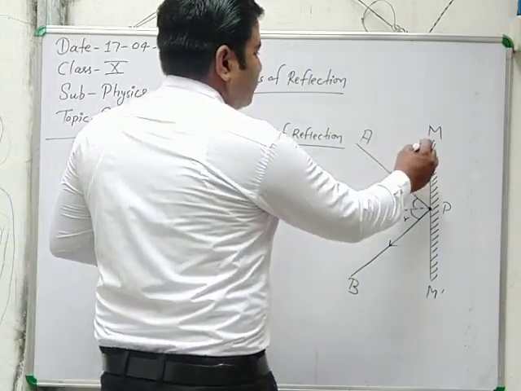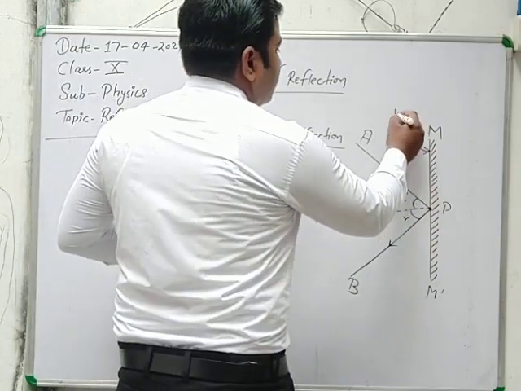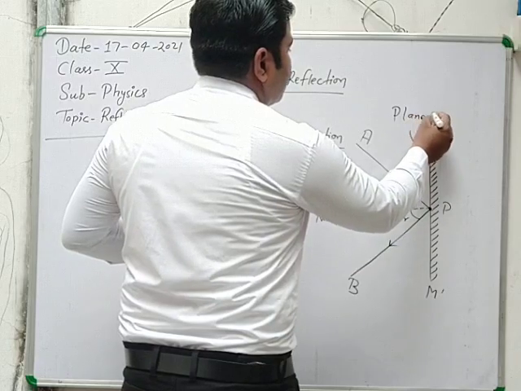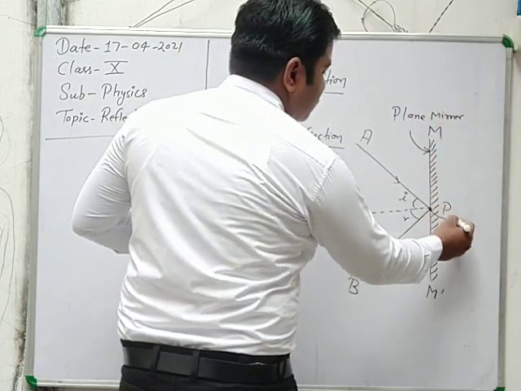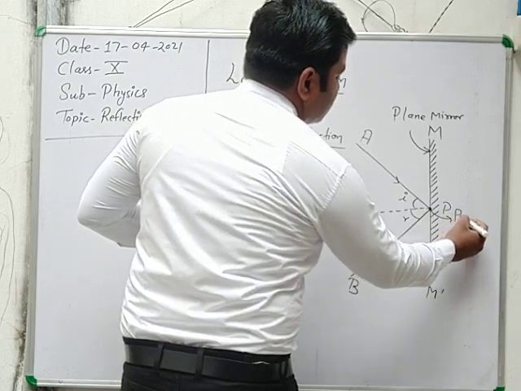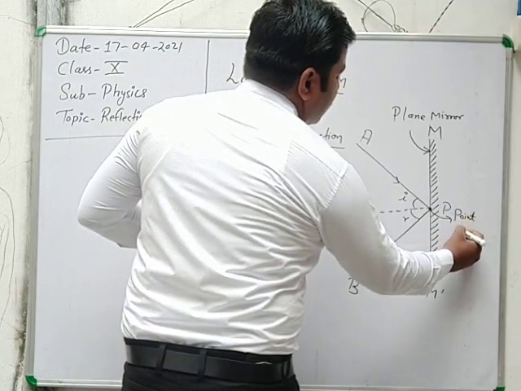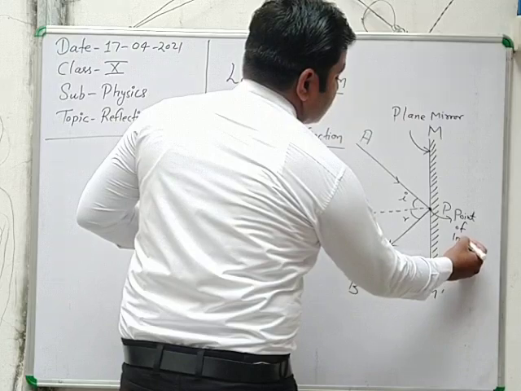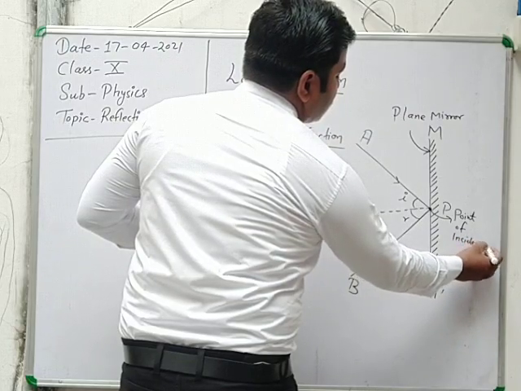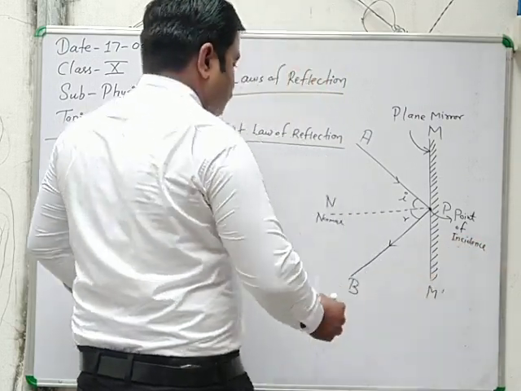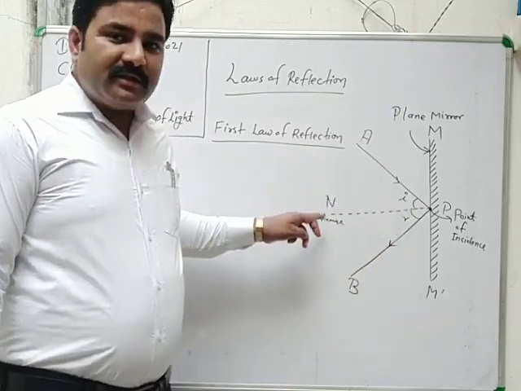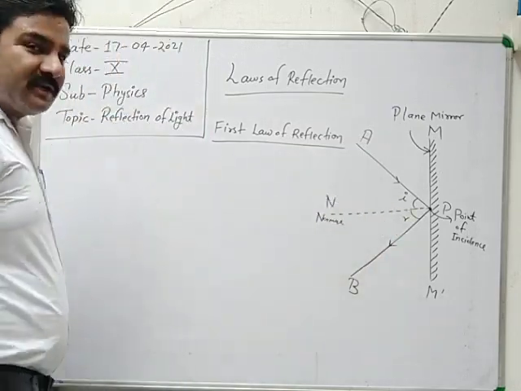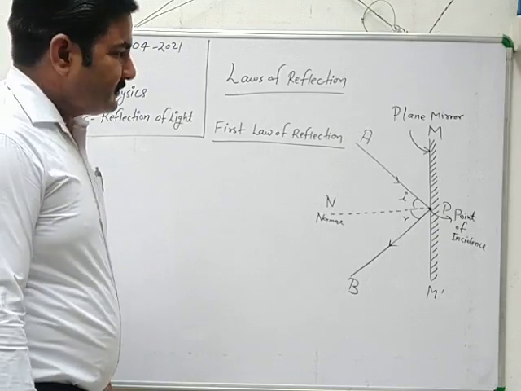This is the plane mirror, and this one is the point of incidence, this one is the incident ray, this one is the reflected ray, and this one is the normal. So just see the concept of the first law of reflection.